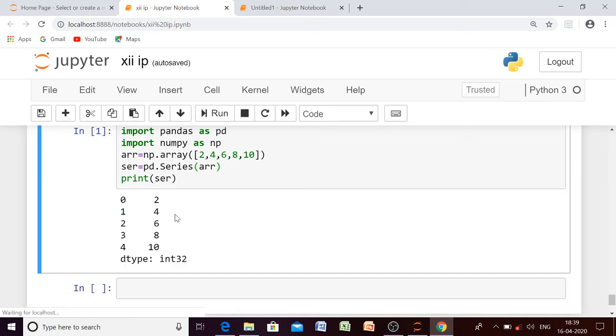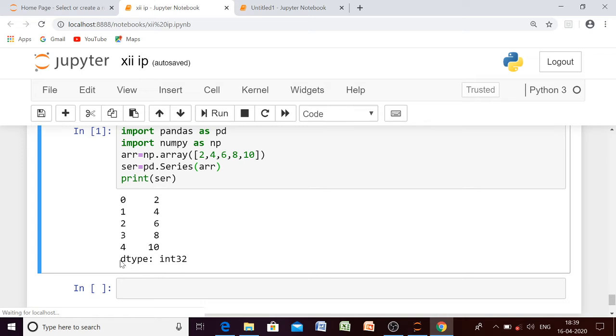This is the difference between array and series. In case of array, implicit index was there, but in case of series, we are having label also. And if we are not mentioning any labels, then it will be by default 0, 1, 2, 3, 4.